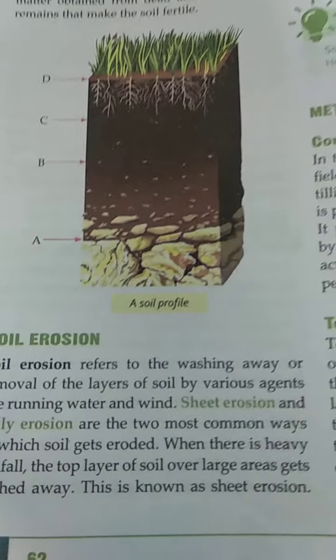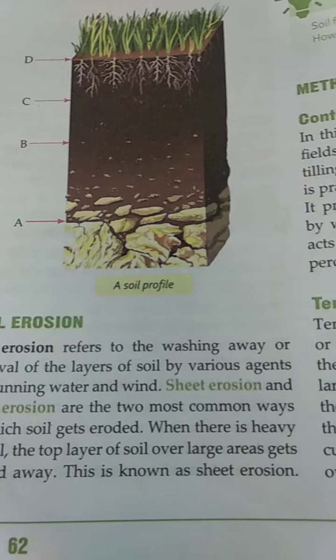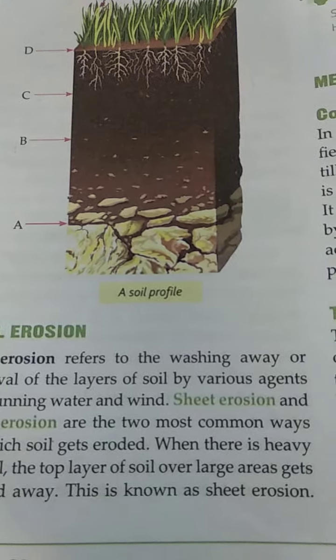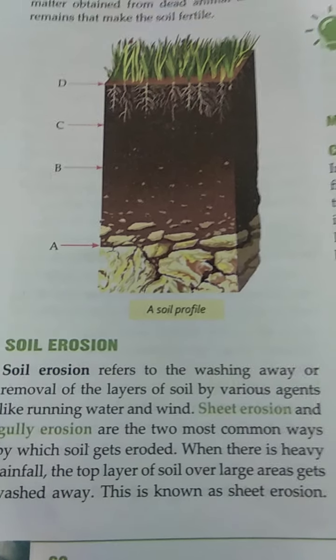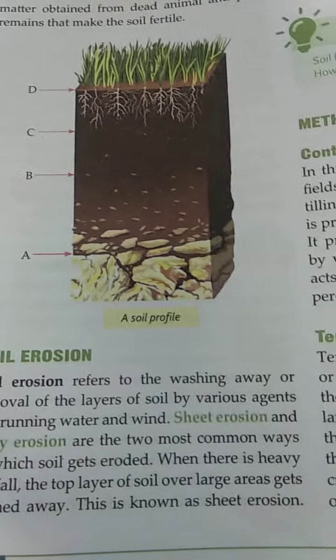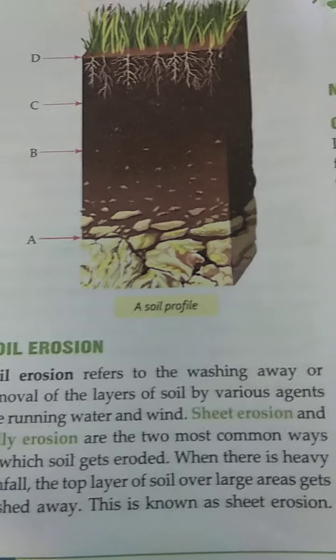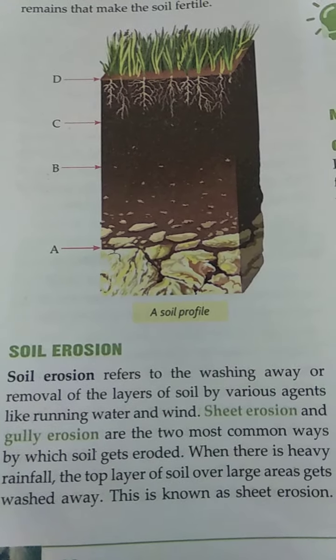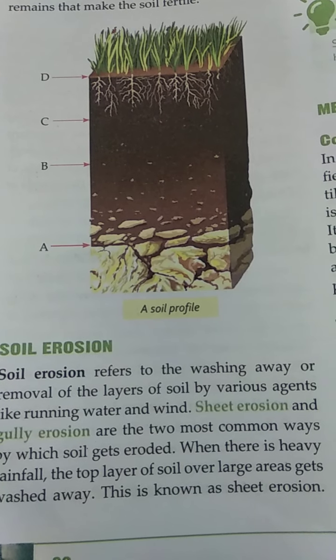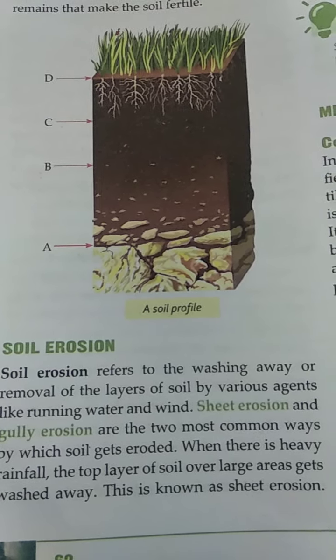What is soil erosion? Soil erosion refers to the washing away of the top layer of the soil by various agents like running water and wind. Human beings are also responsible for it. Sheet erosion and gully erosion are the two most common types of soil erosion.